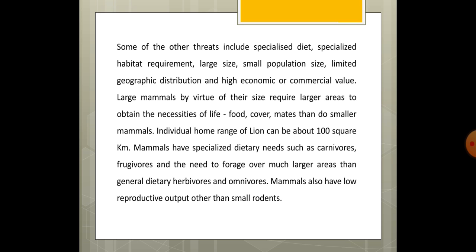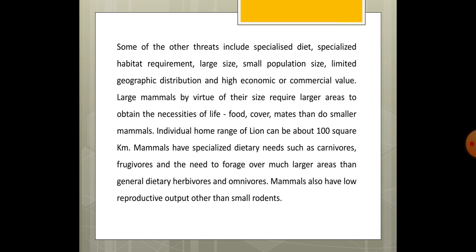Now, for example, if we take the example of lions in Gir National Park, we all know that cat families, the tigers, lions, leopards, they have their own territory. They make their own territory. So they have their home range. Now, for example, in the case of lion, individual home range of lion is 100 square kilometer.